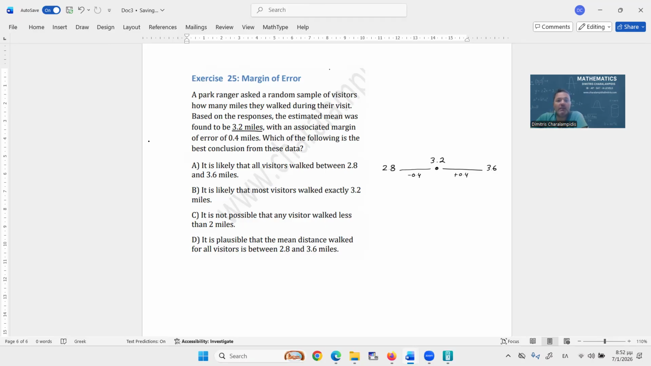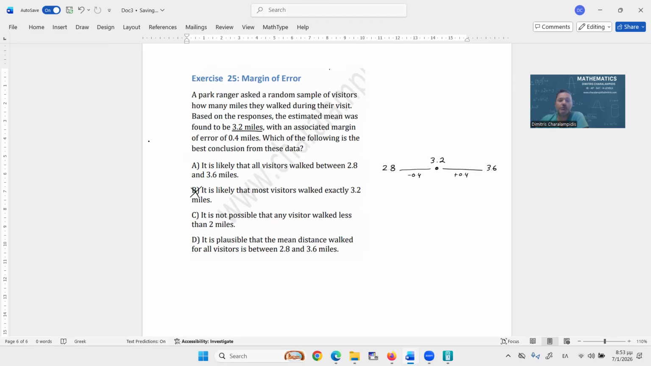It is likely that all visitors walked between 2.8 and 3.6 miles. It is likely that most visitors walked exactly 3.2 miles. This is certainly wrong. It is not possible that any visitor walked less than 2 miles.